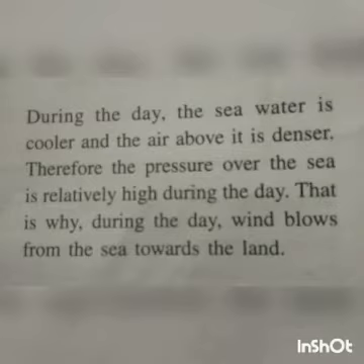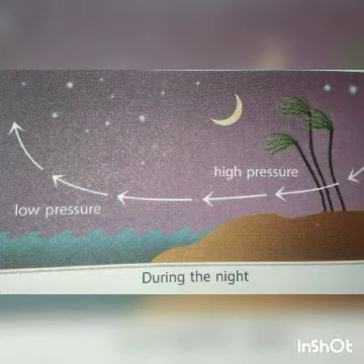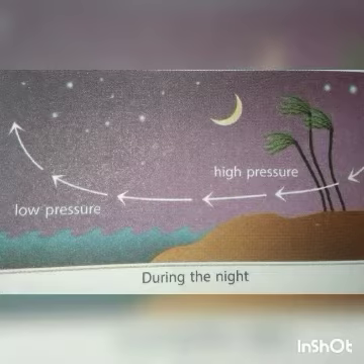This is in daytime. Next we see at night, just the opposite. At night, the land cools faster than water and the sea water is warmer than the land. All of you know why? Because the surface of the sea has lower pressure than the host. Host means nearer the sea area. Therefore, at night, the wind blows from the land towards the sea.